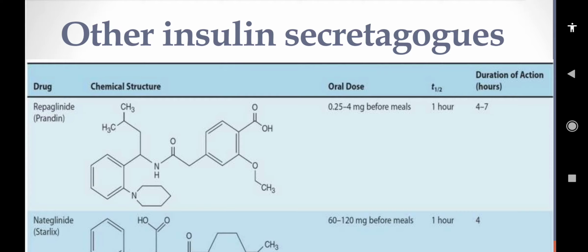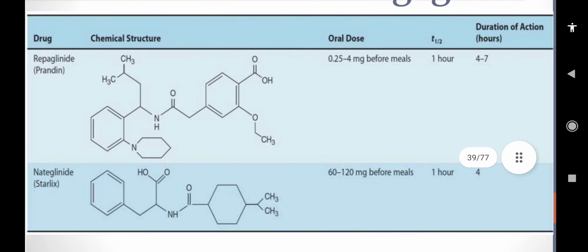In the previous video, we discussed the non-insulin or oral anti-diabetic drugs, that is, the sulfonylureas and the different drugs in the sulfonylurea group. Another insulin secretagogue, besides sulfonylurea, is also an insulin secretagogue. And what are insulin secretagogues? Insulin secretagogues promote insulin release from the pancreas. So, the drugs are repaglinide and nateglinide.